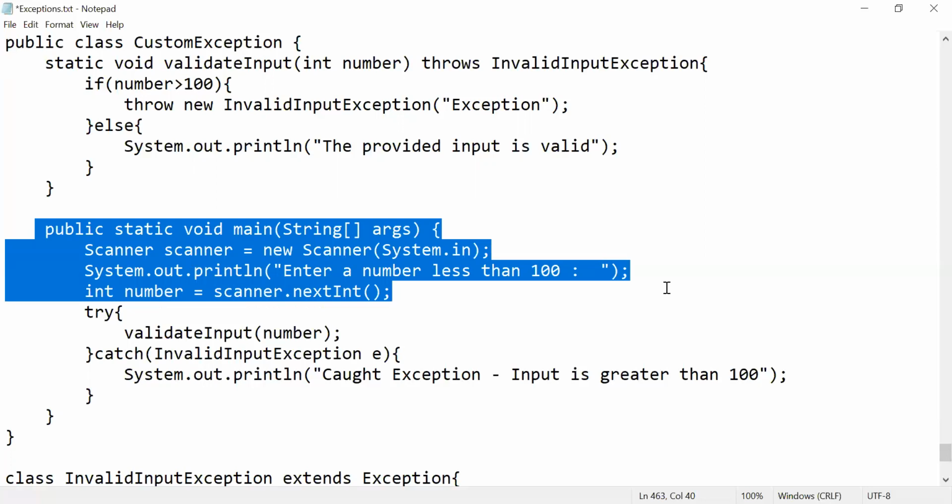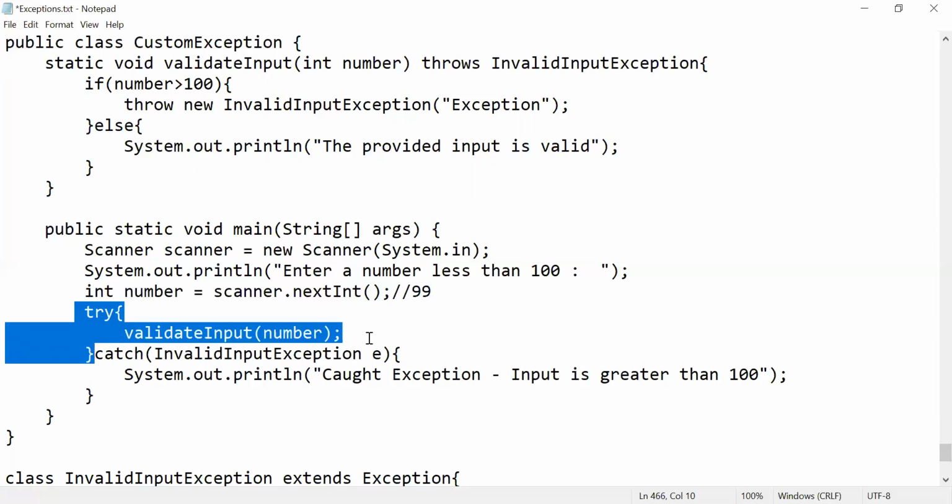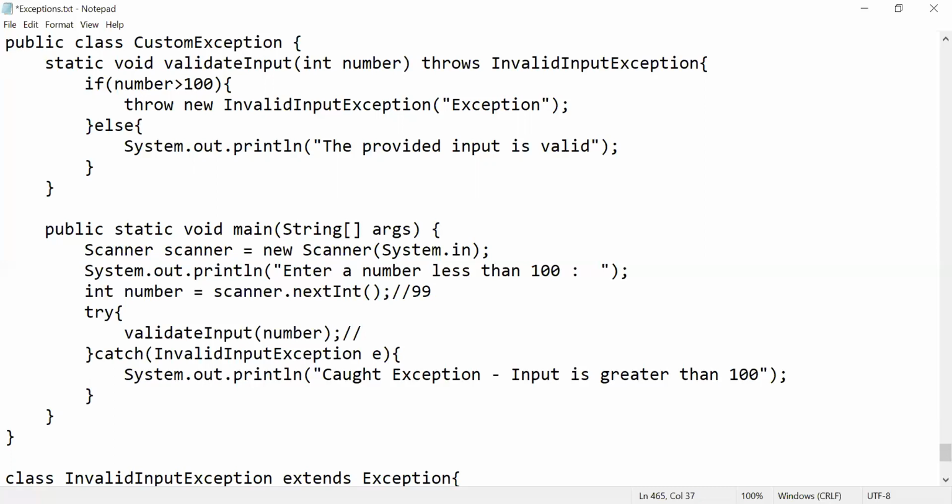What I am doing means your program execution starts from your public static void main. I am requesting the user to enter a number less than 100. Now I'm giving a number called 99. Now we need to validate that number, whether it is less than 100 or not. So I am passing your input, 99, to a function called validate method.